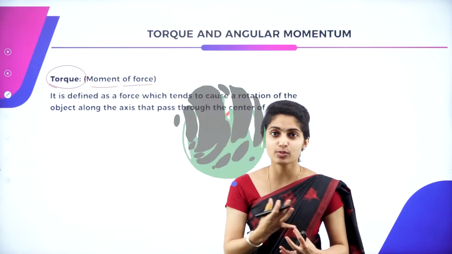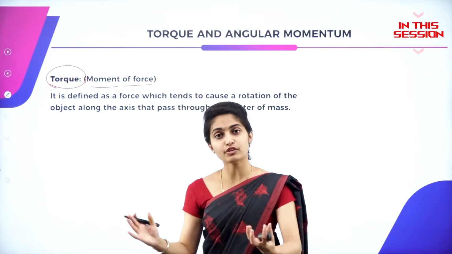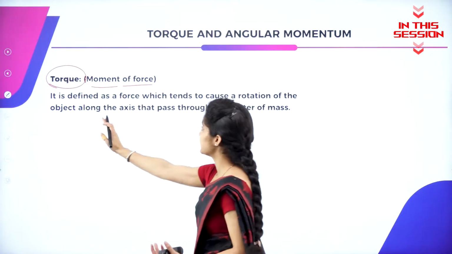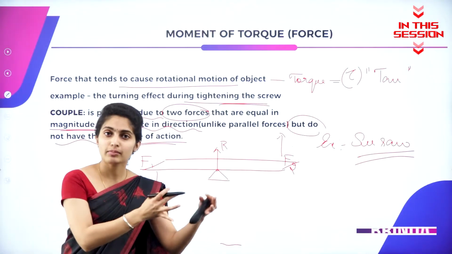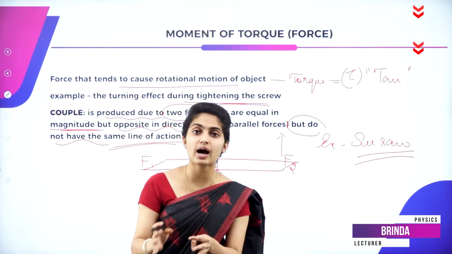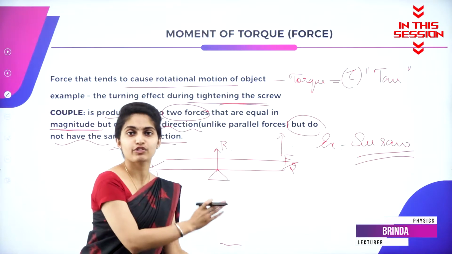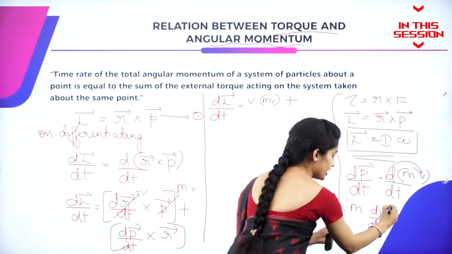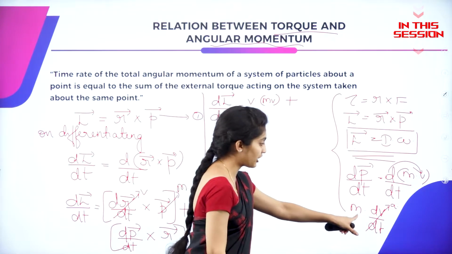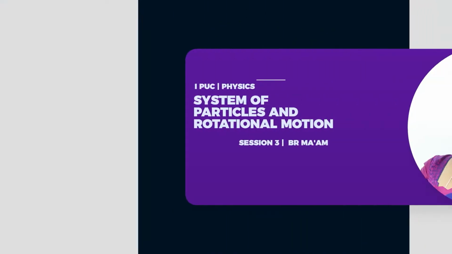During the rotational motion of a particle, whichever force is applied for its rotational motion is considered to be a torque. Load arm is the arm in which the load is placed, and effort arm is the arm wherein you're giving an effort in order to lift it up. Change in velocity with respect to time is nothing but acceleration, so we have m into a.